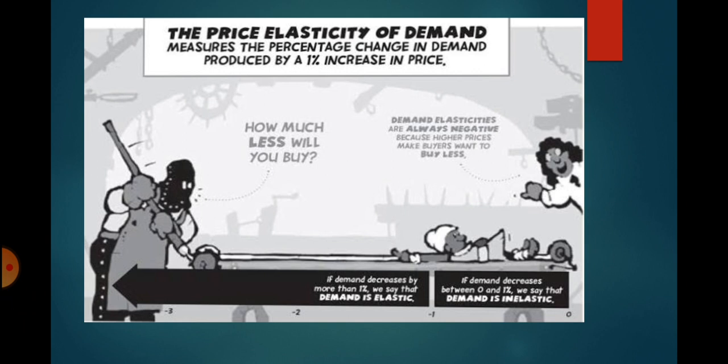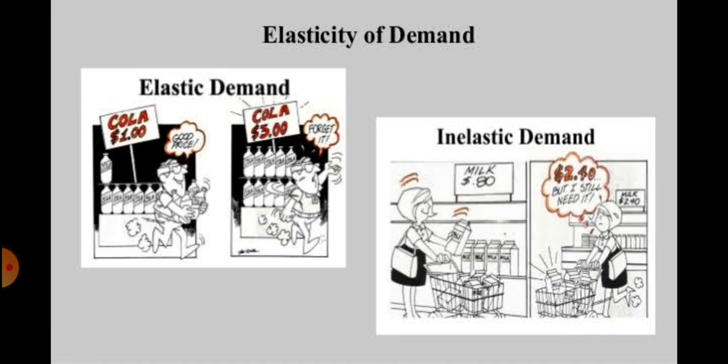If the percentage change in quantity demanded due to change in price is more than the percentage change in price, then we say that the good has an elastic demand. Whereas if the percentage change in quantity demanded is less than the percentage change in price, then we say that the good has an inelastic demand. For example, if the price of cola will increase, then obviously this increase in price is going to have a high effect on the quantity demanded as it is not a necessary item and has many substitutes. Thus we can expect cola to have a highly elastic demand.